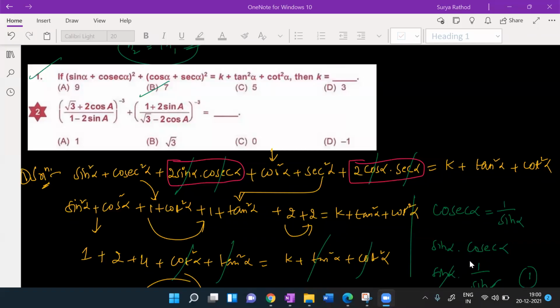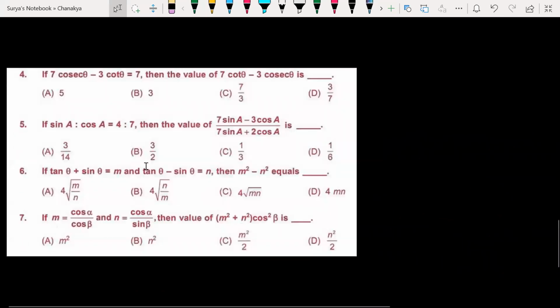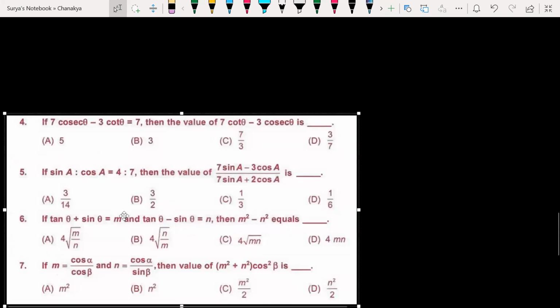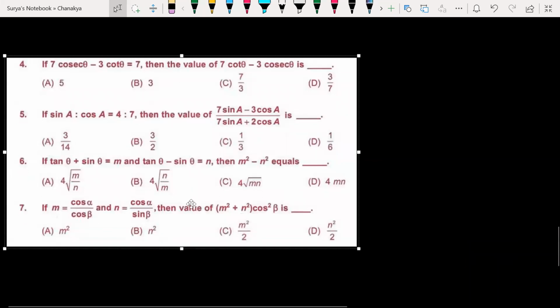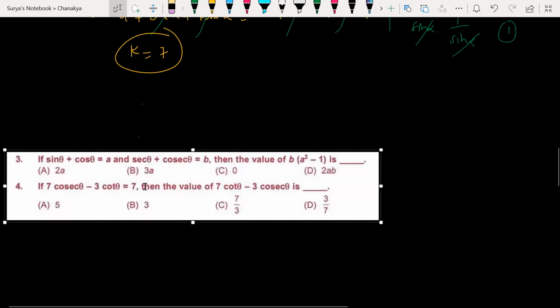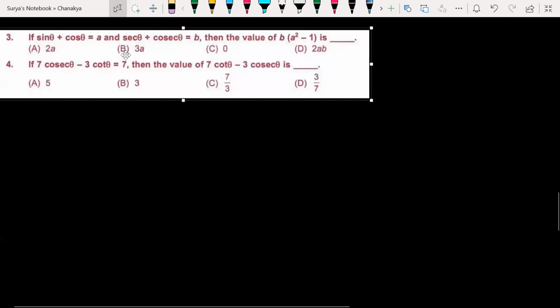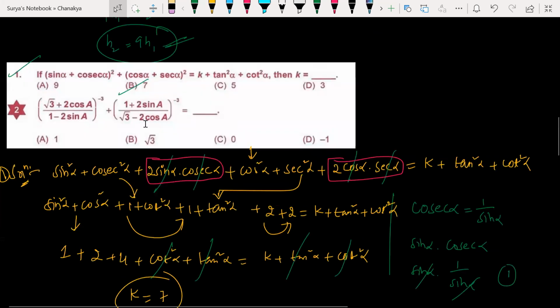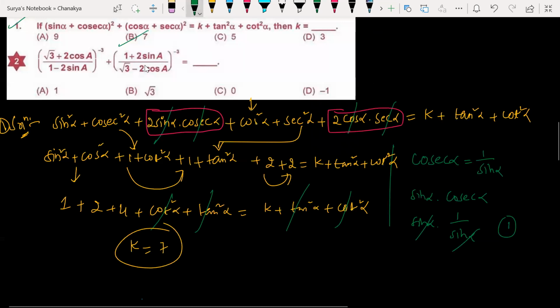Guys, are you liking the depth of the questions? Hello? Are you here or not? Very, very good questions. I'm sure if you solve this type of question, you'll play football with 11th standard questions. If you solve this sort of questions, you'll play football with JE questions. Literally, you'll kick the questions in less than a minute. Believe me. All right, so next.